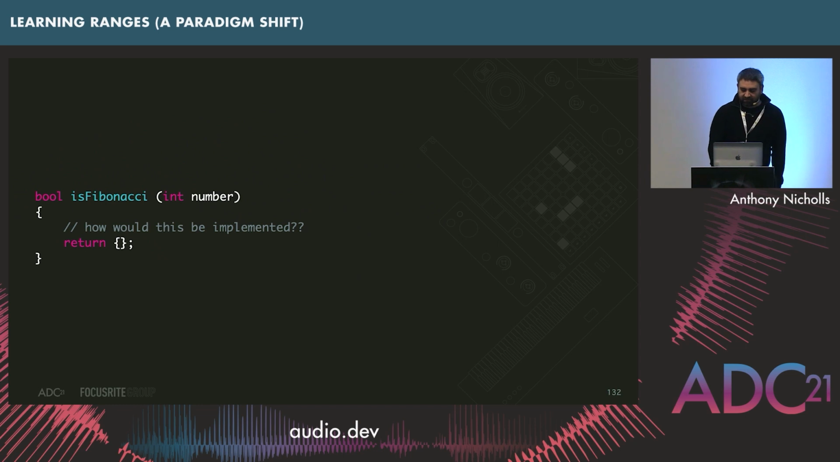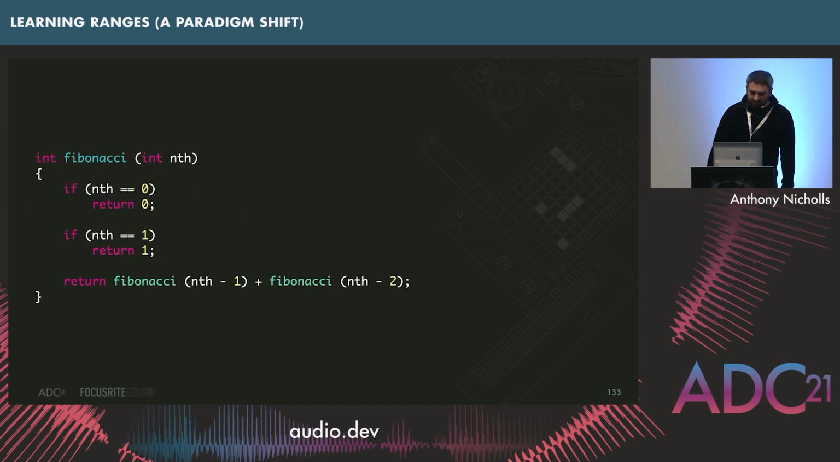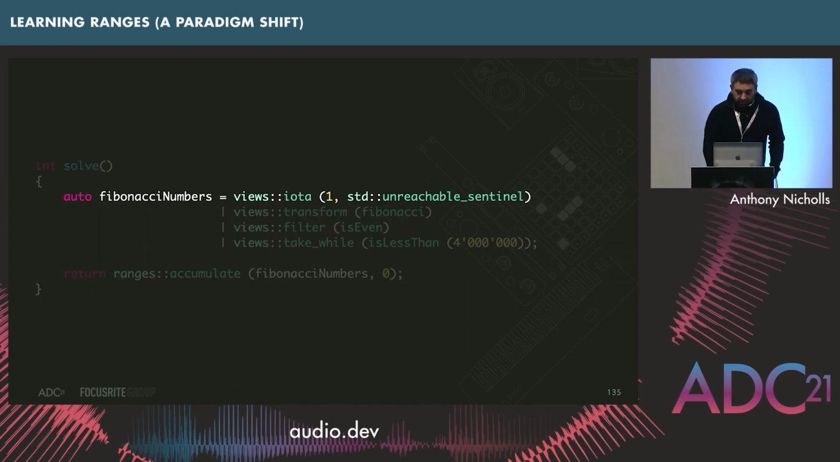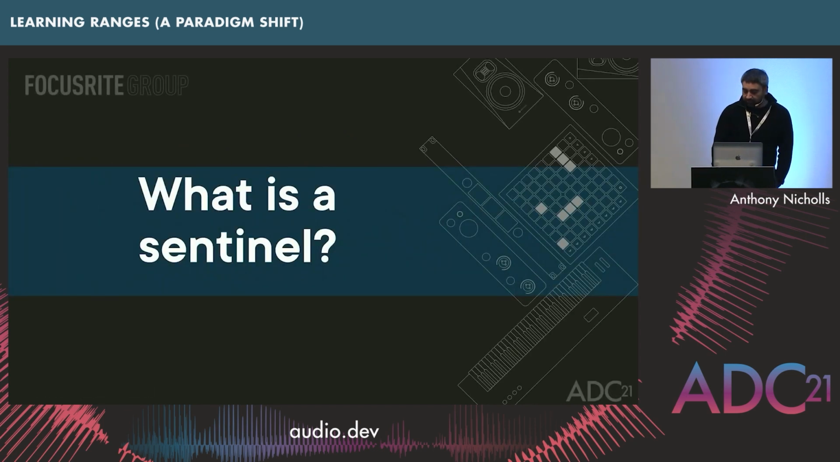So let's look at a typical recursive Fibonacci function. This is what we normally think of when we're talking about Fibonacci, or at least very common. So how could we use something like this to achieve it? Well, we could first go in here, we could get our iota, and we see here that we're going from 1 to std unreachable sentinel. So the question is, what is a sentinel?